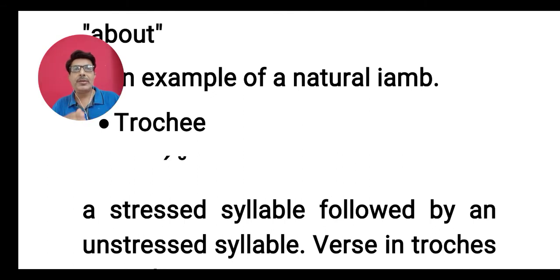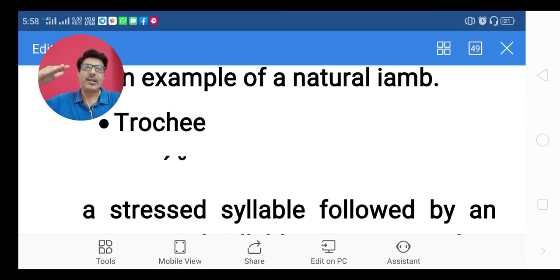A trochee is a foot or meter in which the first syllable is stressed and the second syllable is unstressed. Such rhythm is known as the falling rhythm. From up you go down. First there is a stronger syllable, next a weaker syllable.